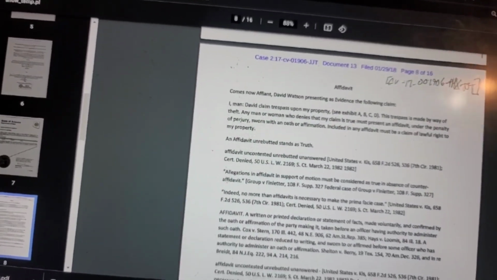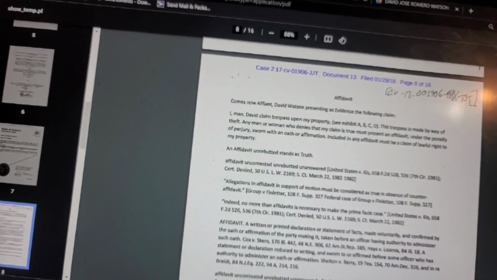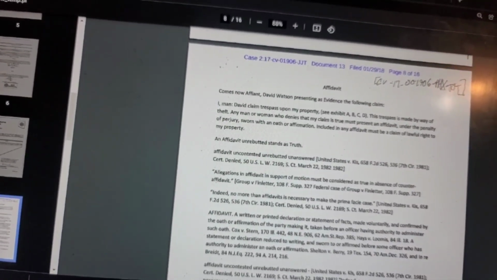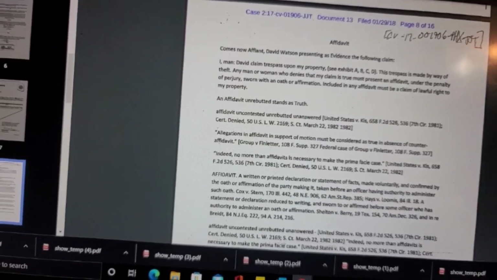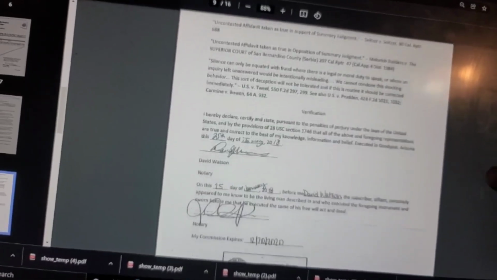So here's another one. I, a man, David, claim trespass upon my property. See Exhibit A, B, C, D. This trespass is made by way of theft. Any man or woman who denies that my claim is true must present an affidavit under the penalty of perjury, sworn by oath and affirmation. Included in any affidavit must be a claim of lawful right to my property. Okay, so he's just citing all kinds of things, and if you ask me, I think he's just copy and paste. That's just my view, but I think it is.